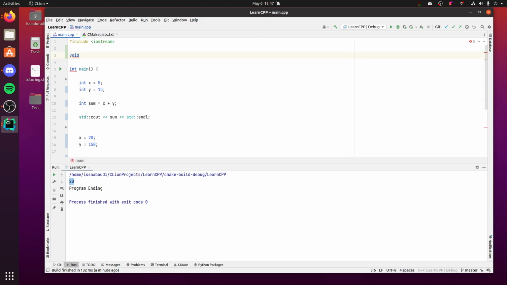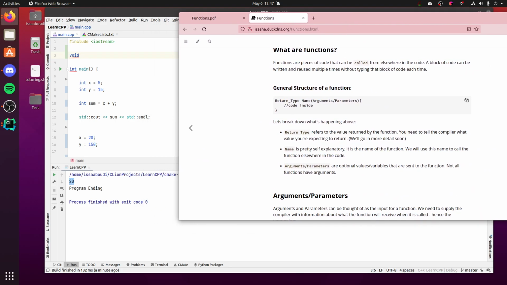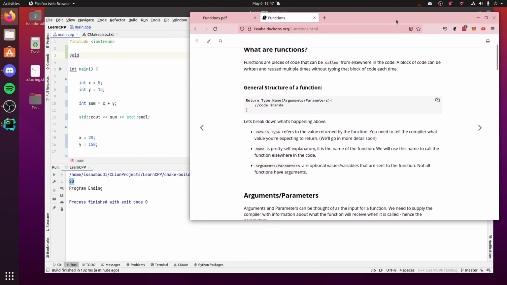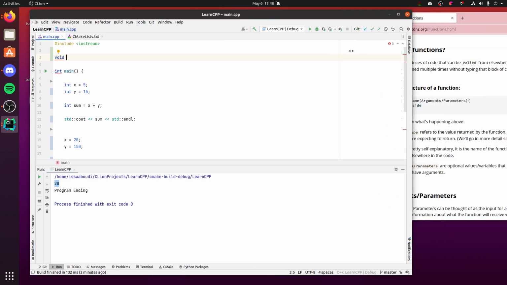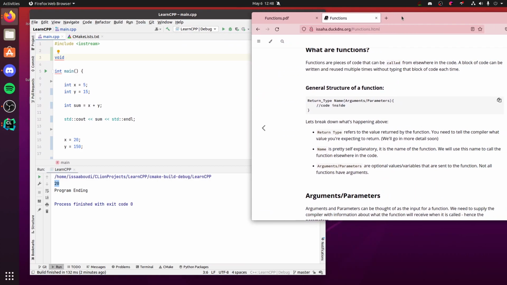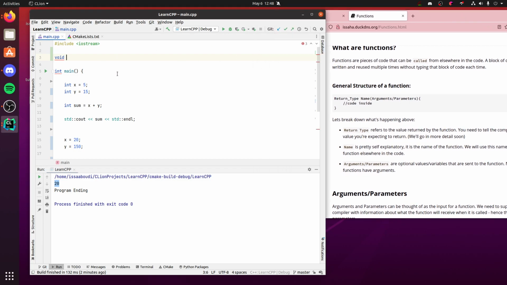So let's give it a name. The next part is the name, and I'll leave this up here for you guys to follow along. So we want to give it a name. Let's do add, because that's what we're doing ultimately. We're adding these two together. Now, to make it a function, you have to add parentheses. Parentheses are what make it a function. Notice main has parentheses. main is a function. And there's something special about main, which we'll cover in a later video, kind of beyond the scope of this talk.